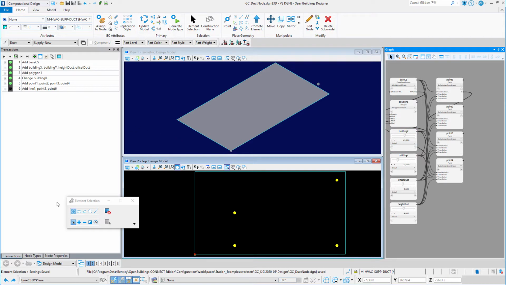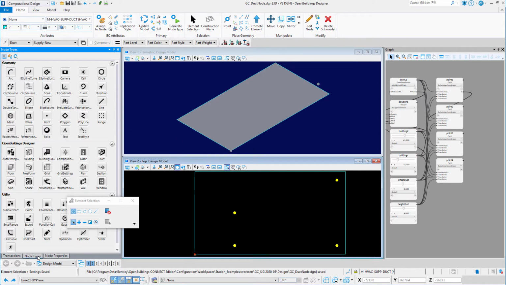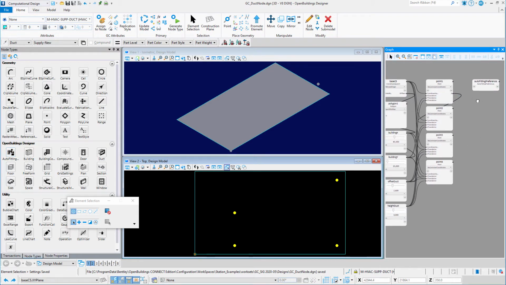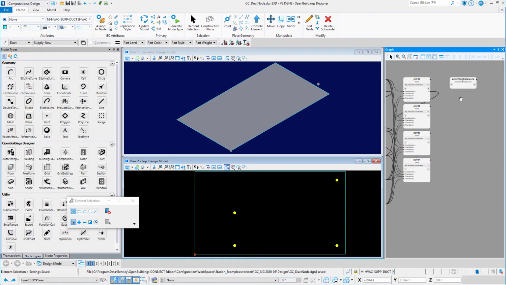In order to use the new Duct node to create a duct that has elbows or connections, meaning it is more than just a single piece of ductwork, you first need to set auto-fitting preferences. So I'll first place a new auto-fitting preferences node onto the graph. This node defines auto-fitting preferences for the duct route by points and duct branch at point techniques.